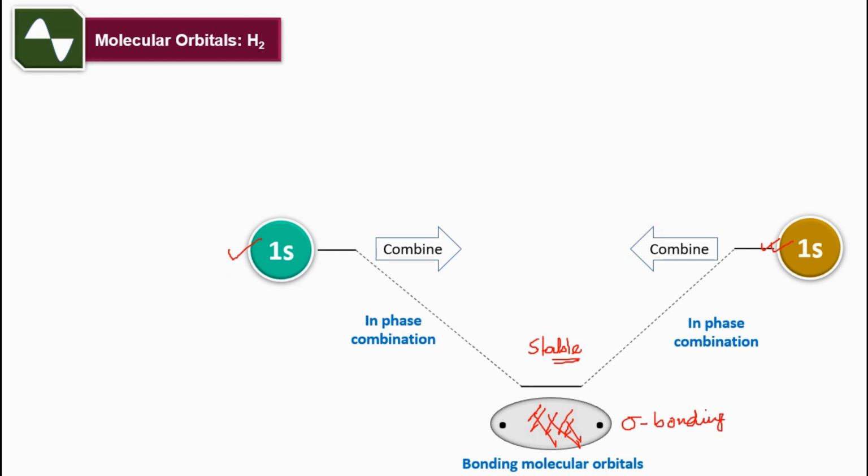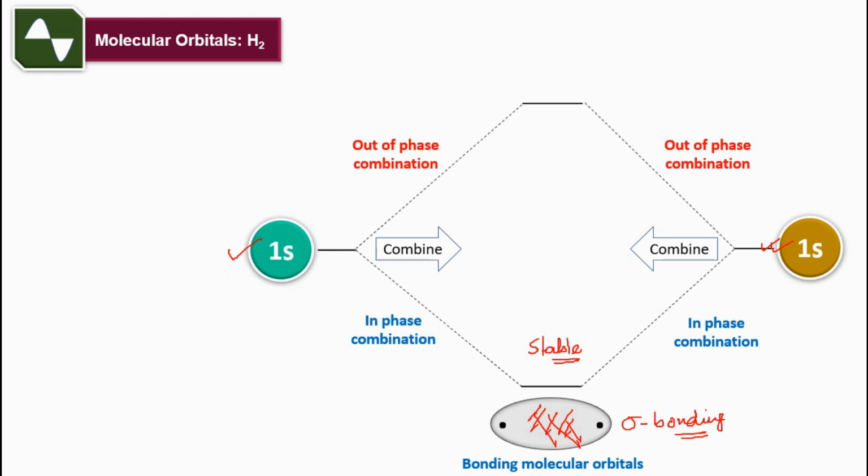Now one thing is that every bonding has its own demerits. There will be some sort of unwillingness. Their out of phase combination will be there. So this state will be highly energetic. So this is the antibonding molecular orbital.